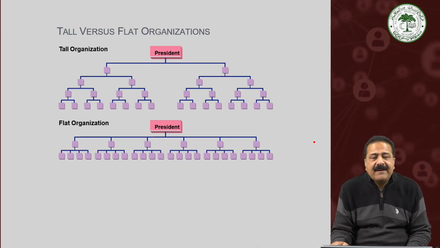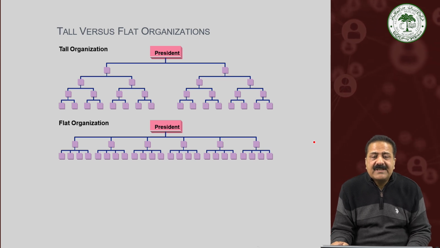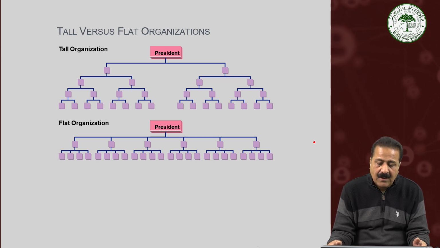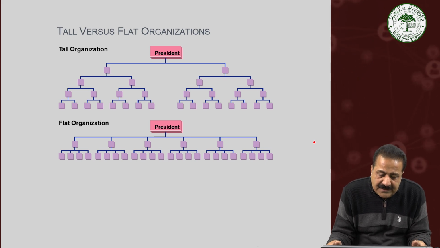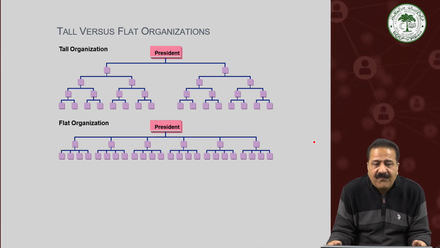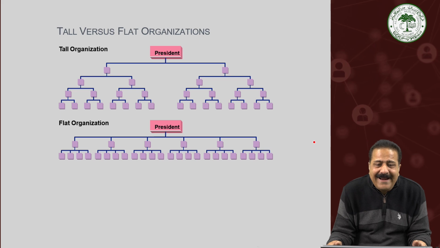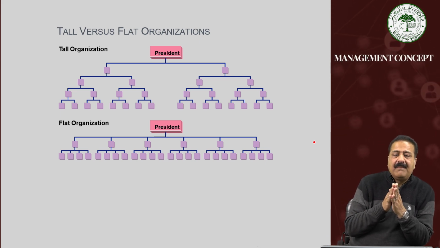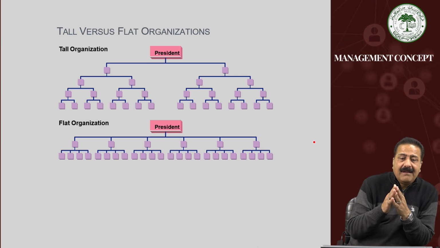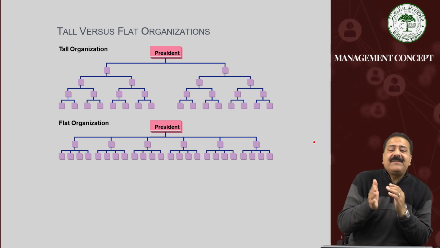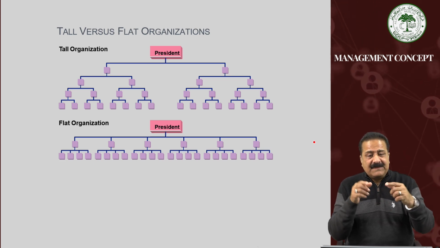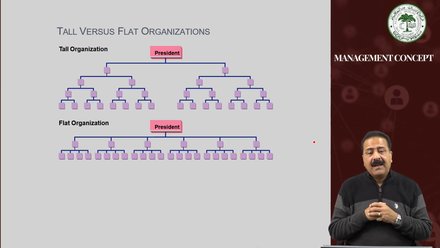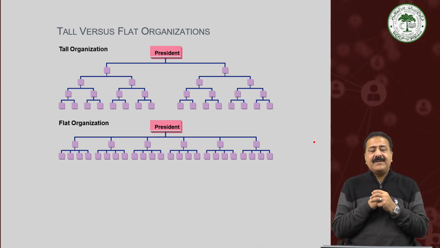You find here tall versus flat organizations. You should see the pictures. What is being shown in the tall organization and what is being shown in the flat organization? You find that the number of employees is the same, but the pattern is different. This is present in both categories of organizations. There are employees in both categories of organizations.